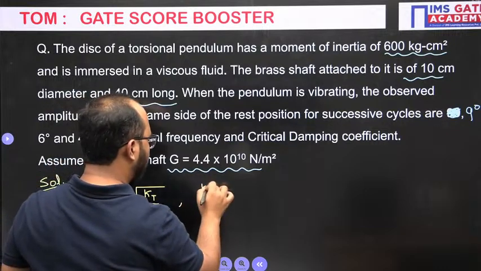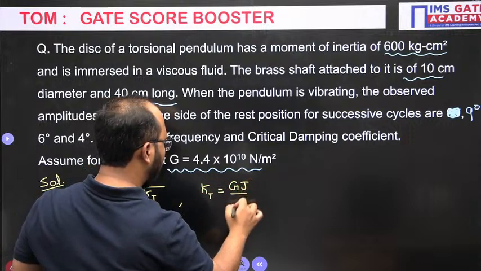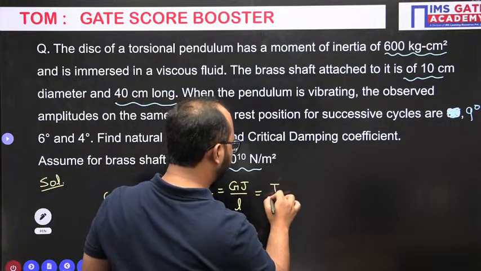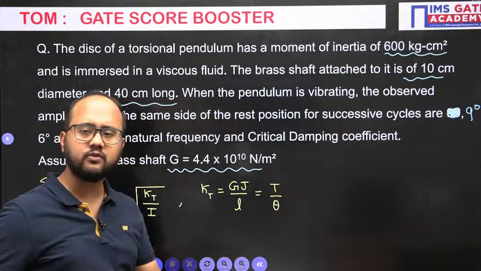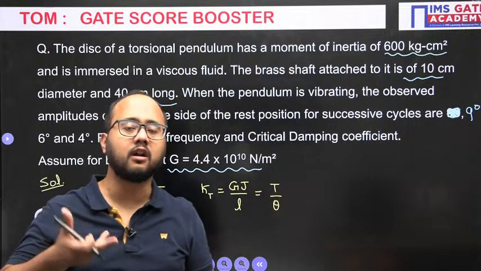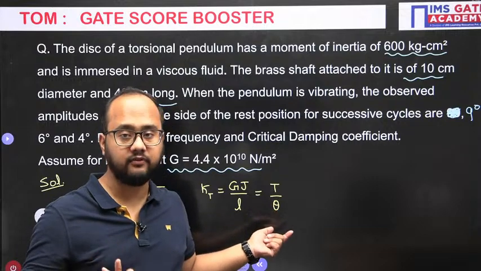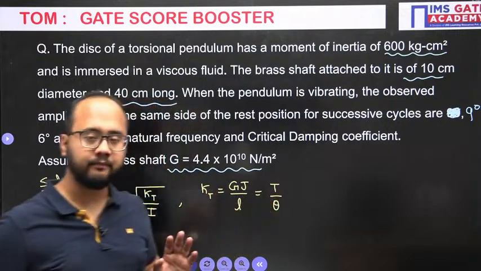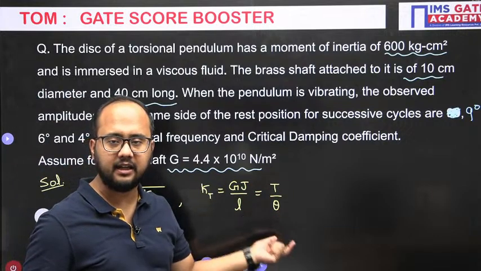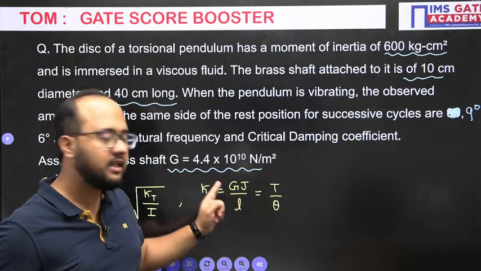Now how to calculate this torsional stiffness? The formula will be GJ by L. This thing you should remember. And ideally it is equal to torque divided by theta. Stiffness is what? Load divided by deflection. In the case of torsion, load is torque that we are applying to the shaft. Theta is the deflection we are having. So torsional stiffness is T divided by theta. If both the values are given, that's fine. If not given, we can calculate using GJ by L.